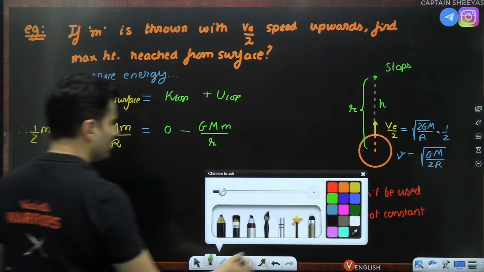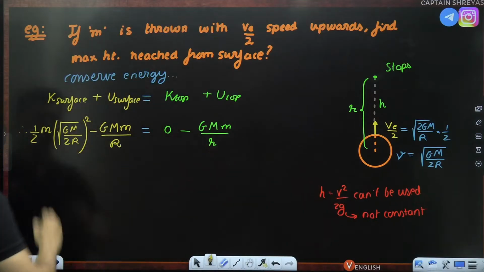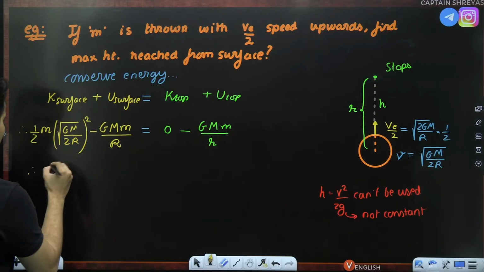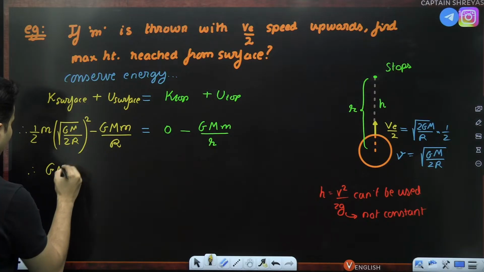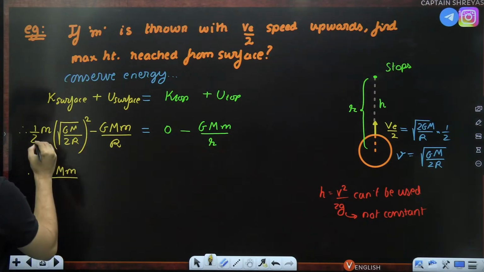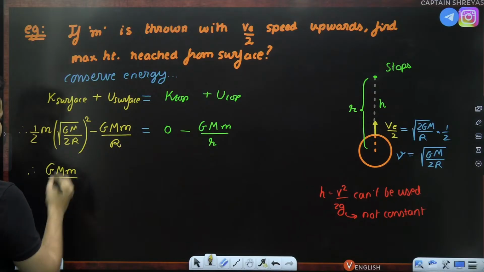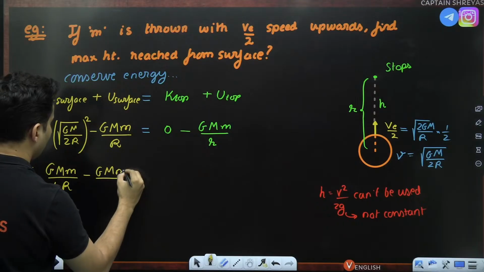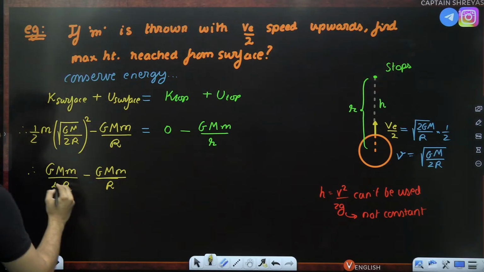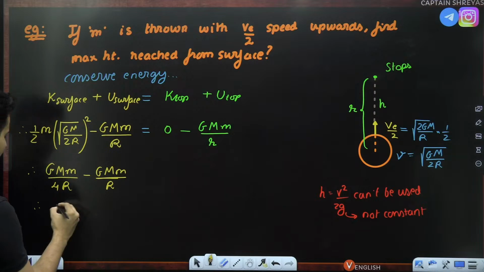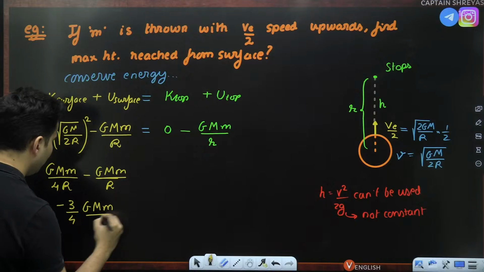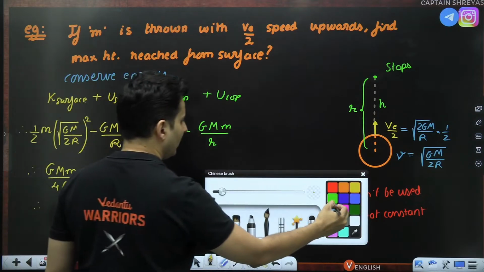Okay, let's see what happens on the left hand side. A lot of things are going to happen. This root will go away. It will just become G capital M small m, 2 into 2 is 4 times of R, minus GMm divided by R. 1 by 4 minus 1 is 3 by 4 negative. So minus 3 by 4 G capital M small m divided by R. That is what is there on the left hand side.